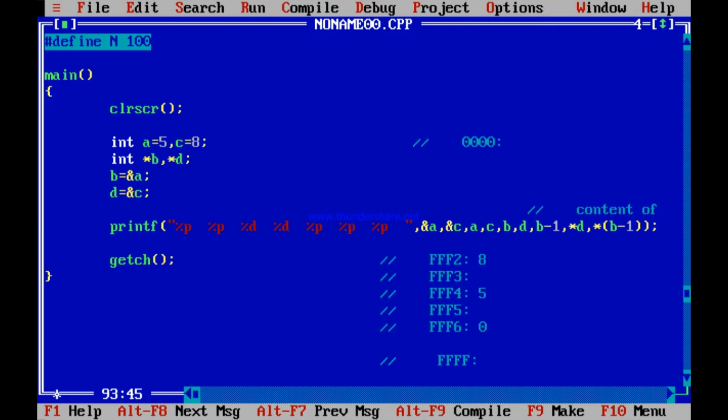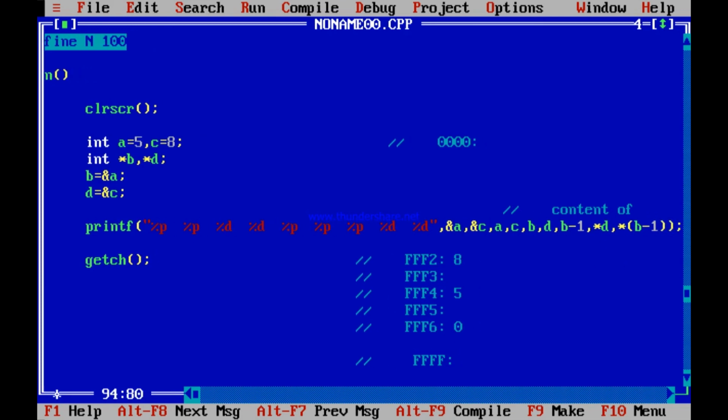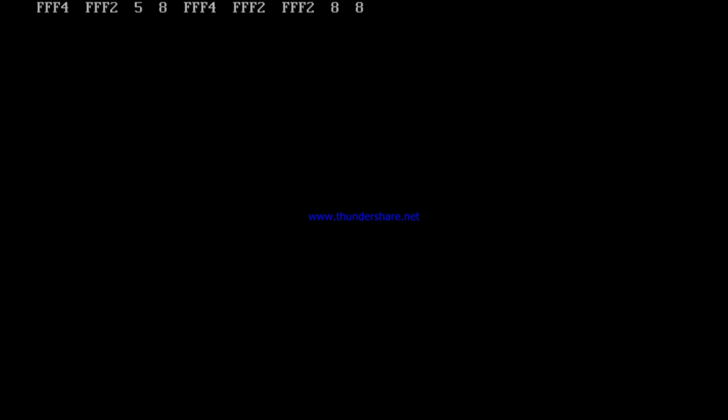%D and %D, sorry. See what it prints. It should print star D. D is address of C. Address of C is FFF2. So content of FFF2 is 8. So it should print 8 and star of B minus 1. B is FFF4. FFF4 minus 1 is FFF2. So content of FFF2, it should again print 8. Run it and see. See, 8 and 8.